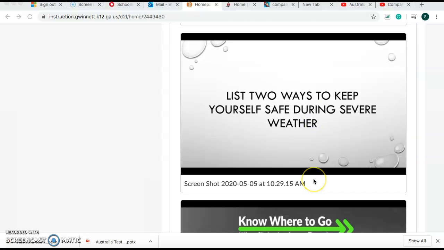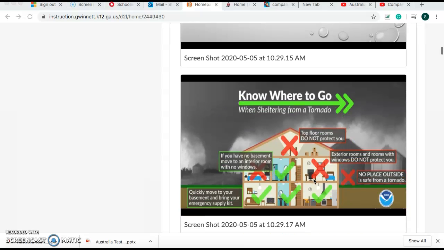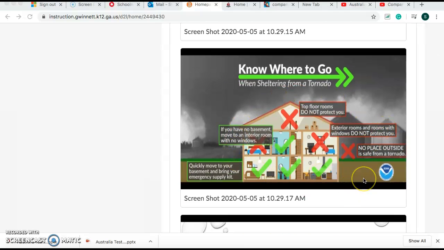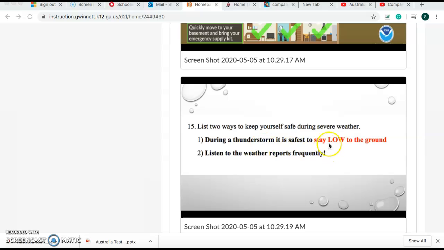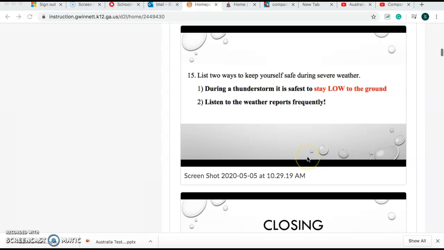List 2 ways to keep yourself safe during severe weather. I got this because I thought it was really cool. It was off the National Weather Service site, but it basically says that you get low to the ground and you stay on like a bottom floor, and you also need to be making sure that you're listening to the weather reports. So I wrote that down. Stay low to the ground, super important, and listen to weather reports frequently.